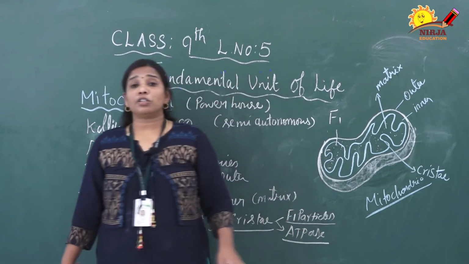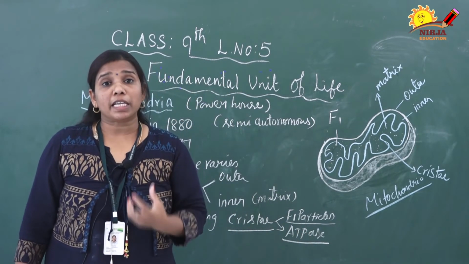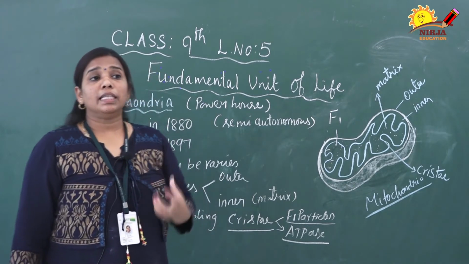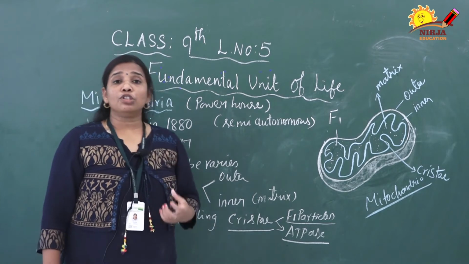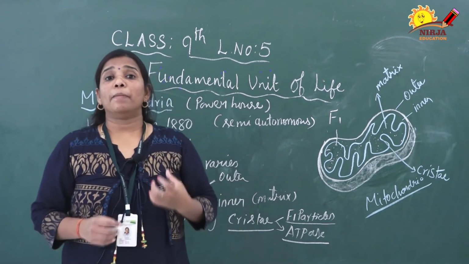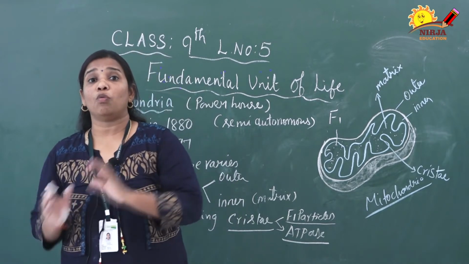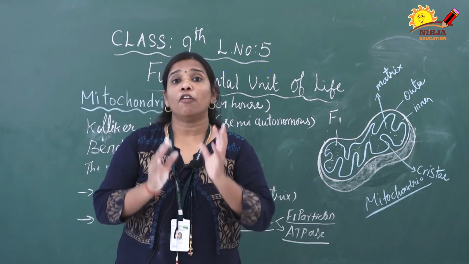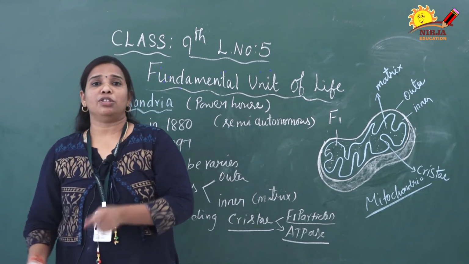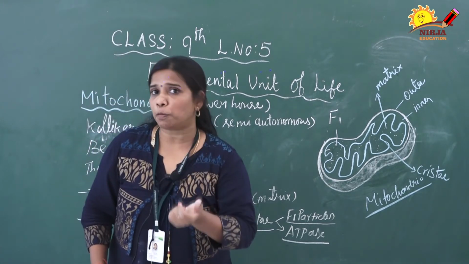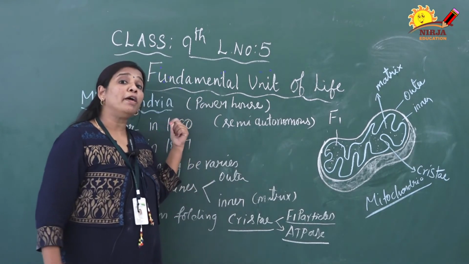This production of ATP by the help of the ATPase enzyme is called cellular respiration. What is the function of mitochondria? Mitochondria are involved in cellular respiration. What is respiration? When food combines with oxygen, it produces energy. That process is called respiration. In the cell, respiration occurs with the help of mitochondria.